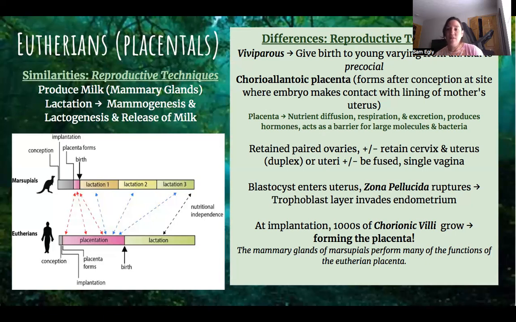I'm not going to go super into it, but it forms the placenta, the chorionic villi. Thousands of them grow after implantation. So the placenta is used for nutrition, diffusion, respiration, excretion, and produces hormones. And it's also a nice barrier against bacteria and other molecules.